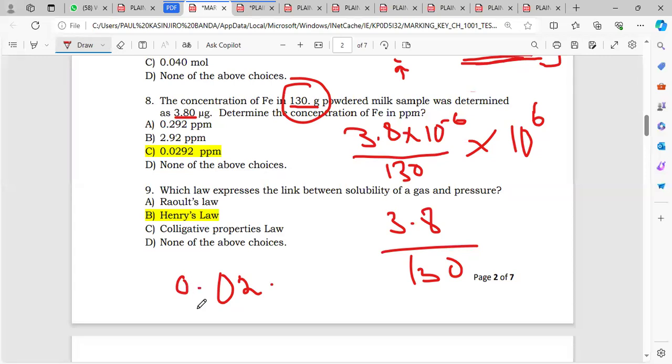It gives 0.0292 and then 30, and the number goes on like that.